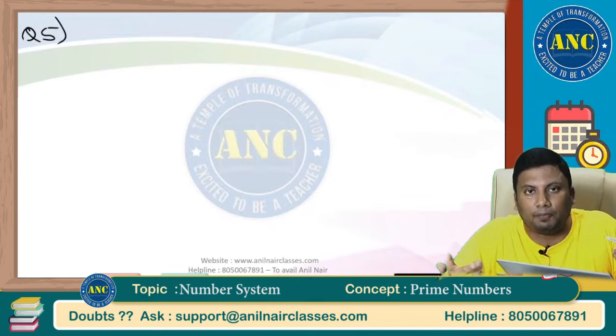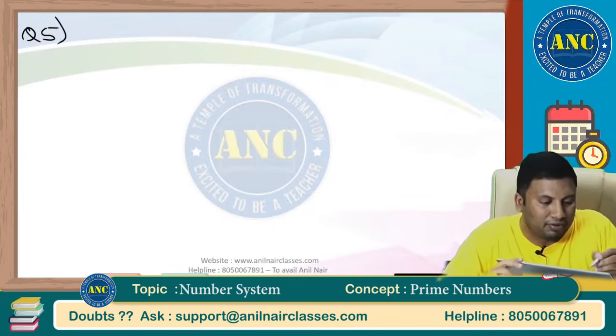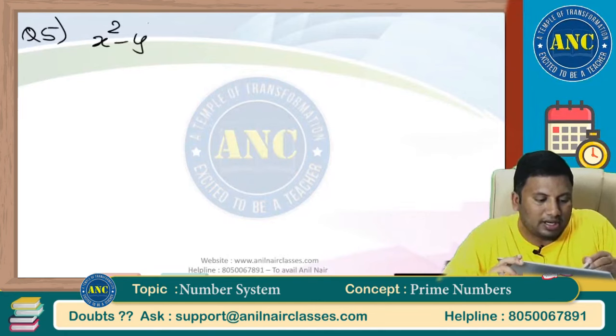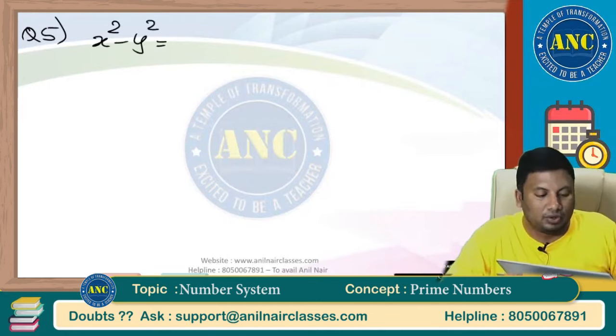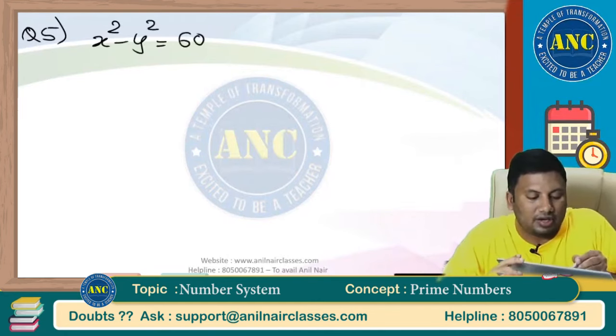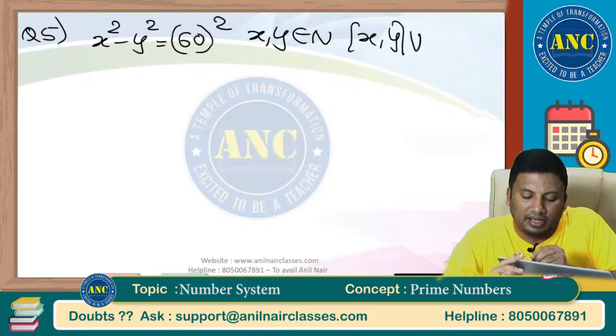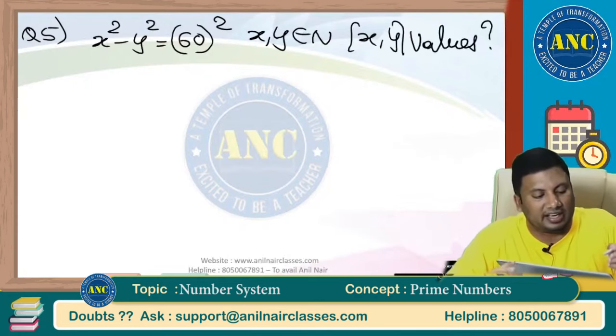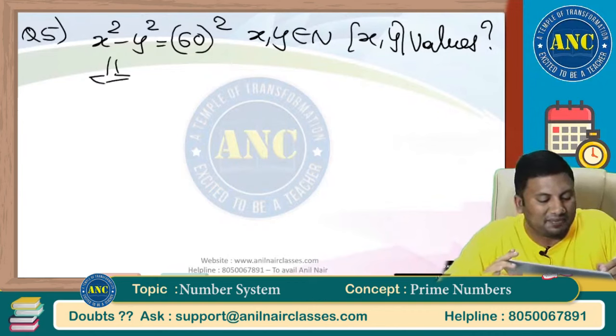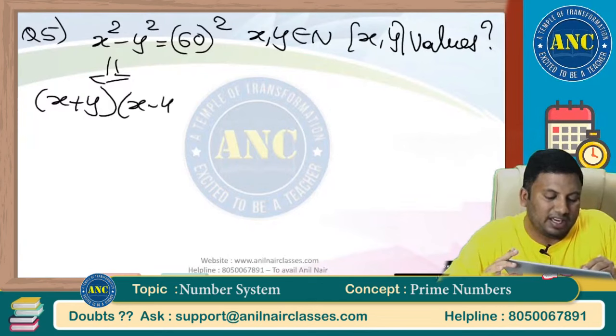If it is a composite number, it can be an odd number or it can be a multiple of 4. X square minus y square equivalent to 60 whole square. X and y are natural numbers. How many values xy can take? So this is nothing but x plus y into x minus y equivalent to.